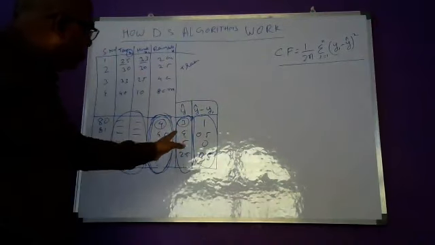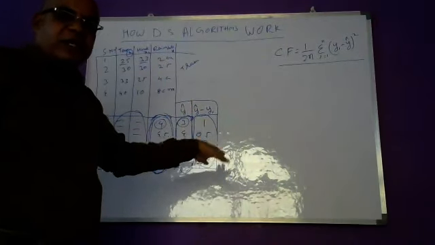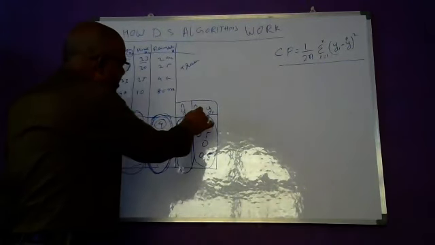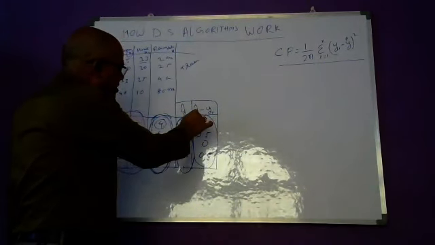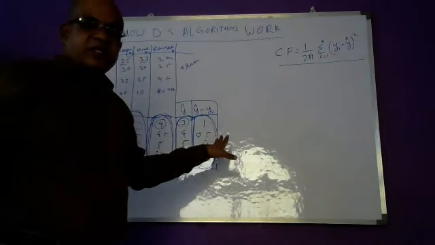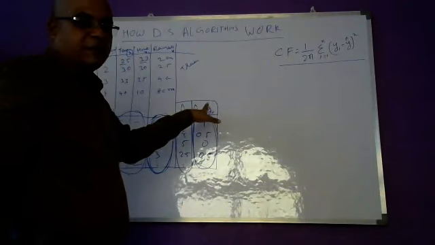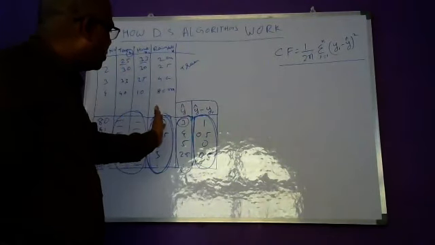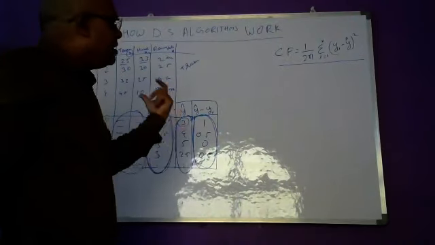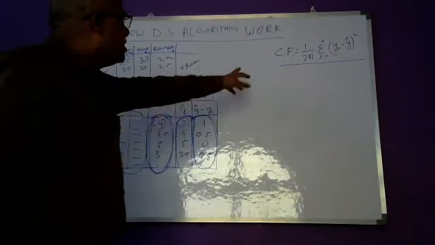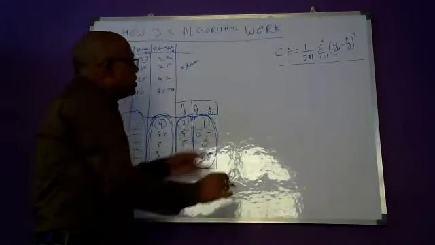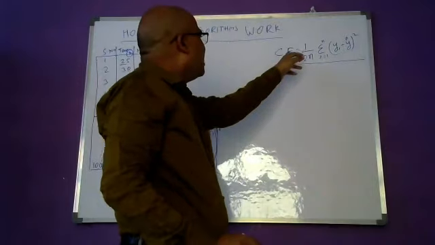For sure, for every algorithm, some difference will come every time. Whatever difference is there, this y hat minus yi can be called a cost function or loss function: the difference between the predicted output and the actual output. In each and every single line we have some difference, and the total difference we have to take as the cost function.